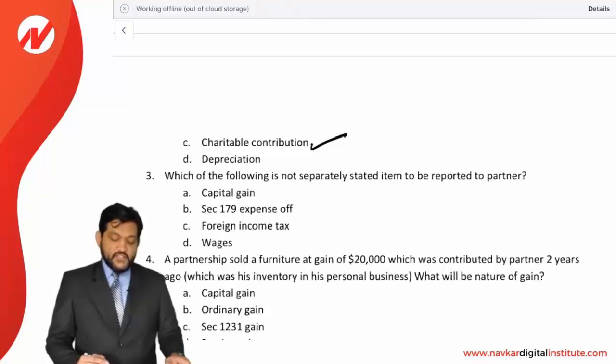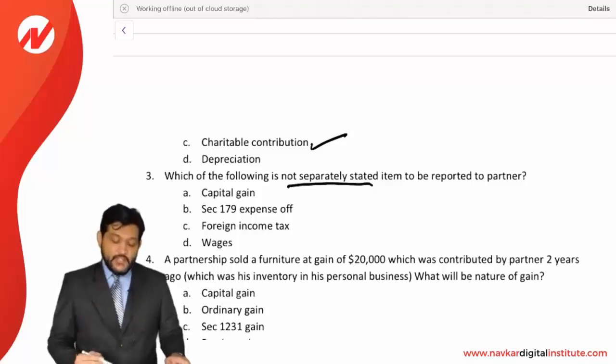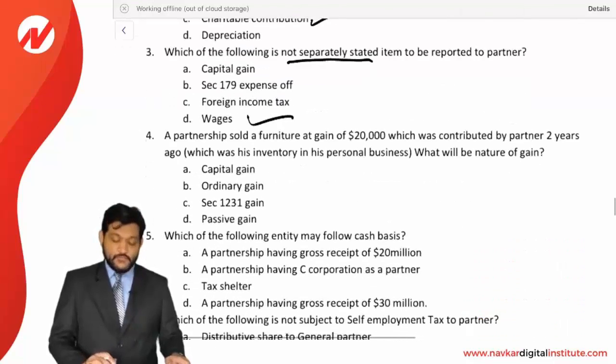Which of the following is not a separately stated item to be reported by a partner? Not a separately stated item means what is an ordinary item that you need to consider. Capital gain, separate item. 179 expense, separately stated item. Foreign income tax, separately stated item. Wages, it's an ordinary expense. So wages is the correct option, answer.